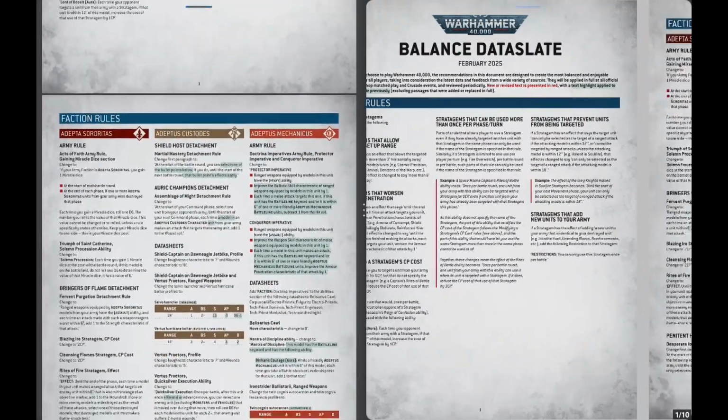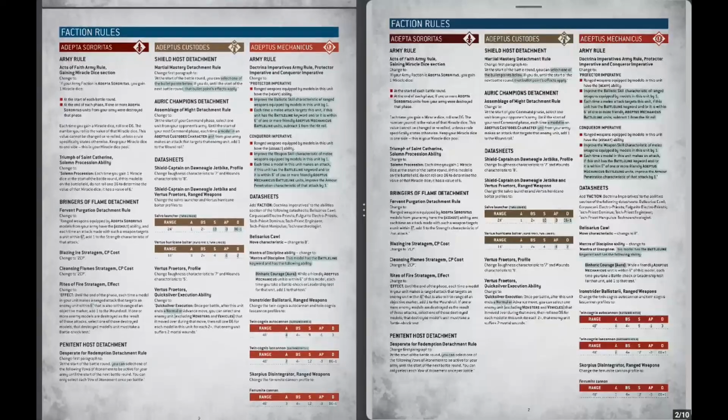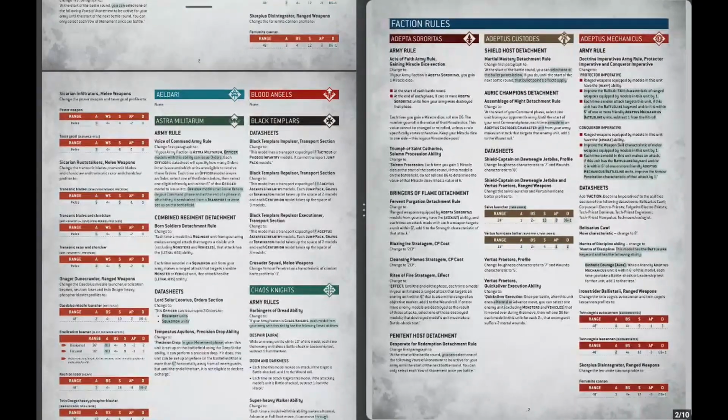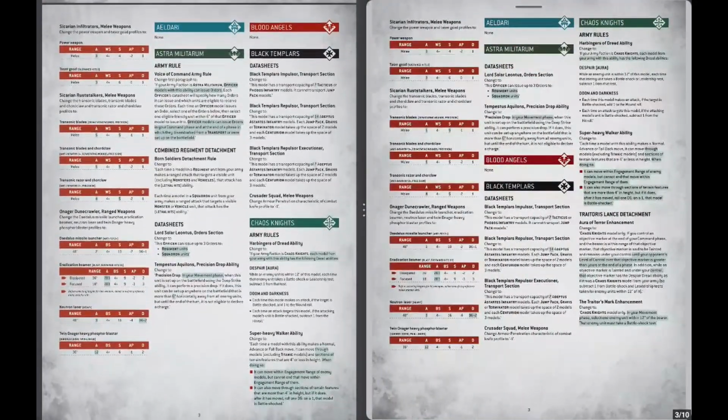Okay, the first ones are as usual, as you can see. As you remember, the green parts refer to January 2025. So remember that technically it's like the 5 February ones had not been released at all. So it's an update of an update, but without any sign of it. Then we move on to the part we are interested in, and we can find that it's about the Aeldari.